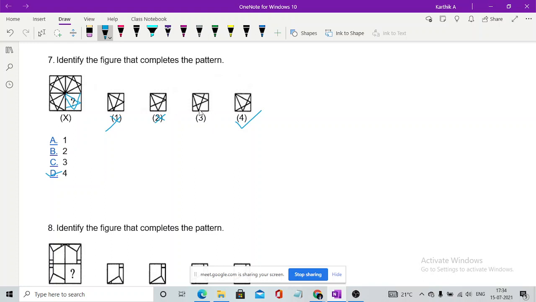Here both the parts are equal, but you can see this line is coming from the bottom part.